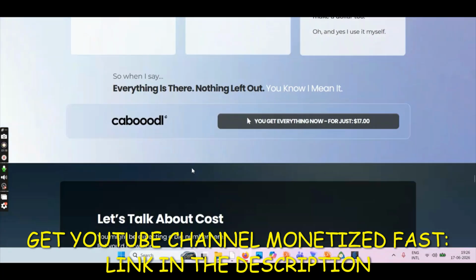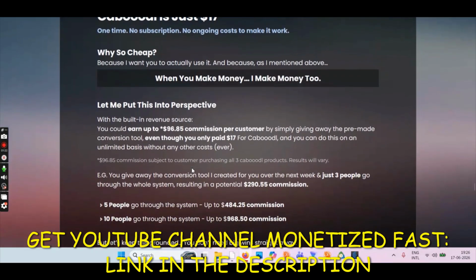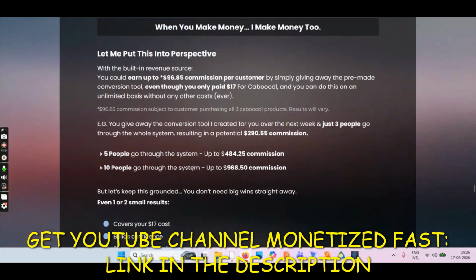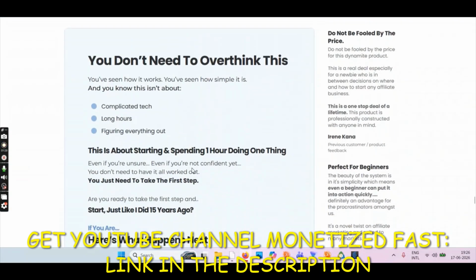The front end will cost you $17, and let's talk about the cost. I told you $17 already, and when you make money, I make money too. So you don't need to overthink.